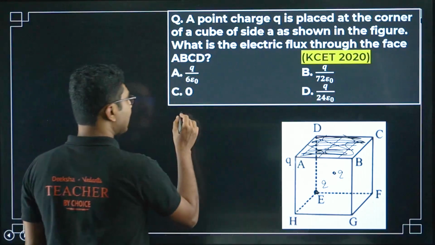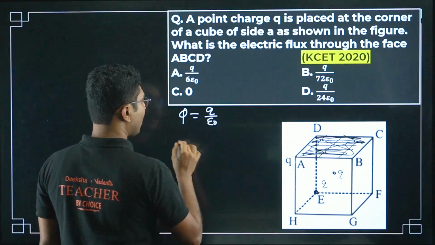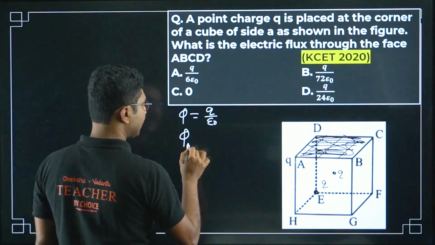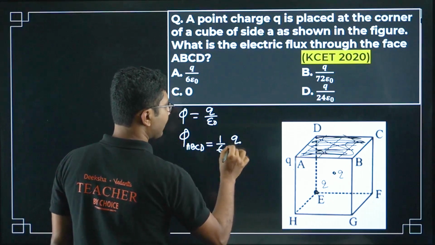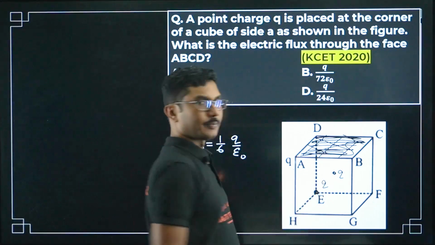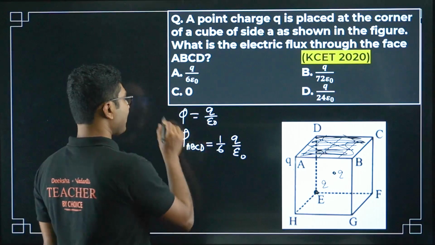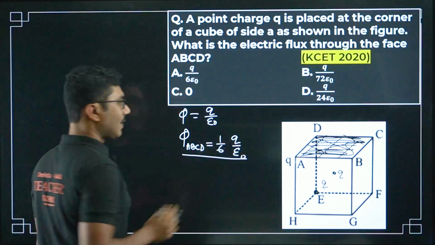So total electric flux is Q enclosed by epsilon naught. Now for one surface, say ABCD, it will be 1 by 6 Q by epsilon naught. Now this is when the charge is kept at the center. So this would have been the flux.